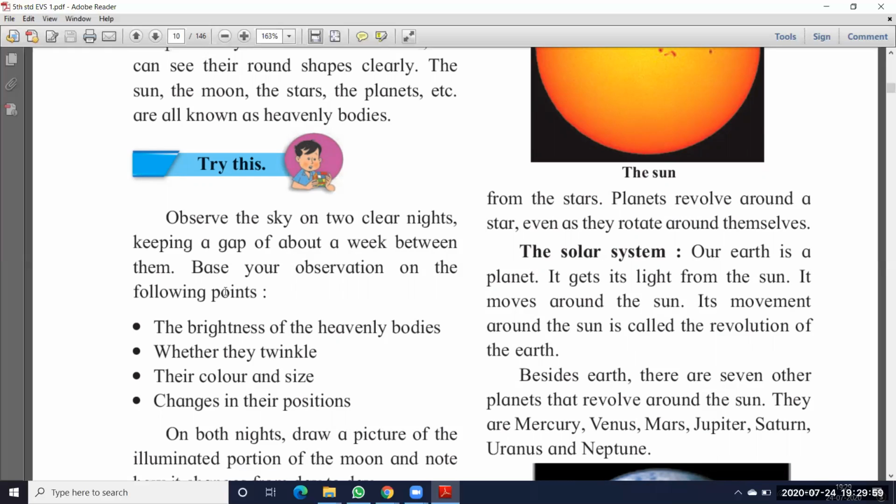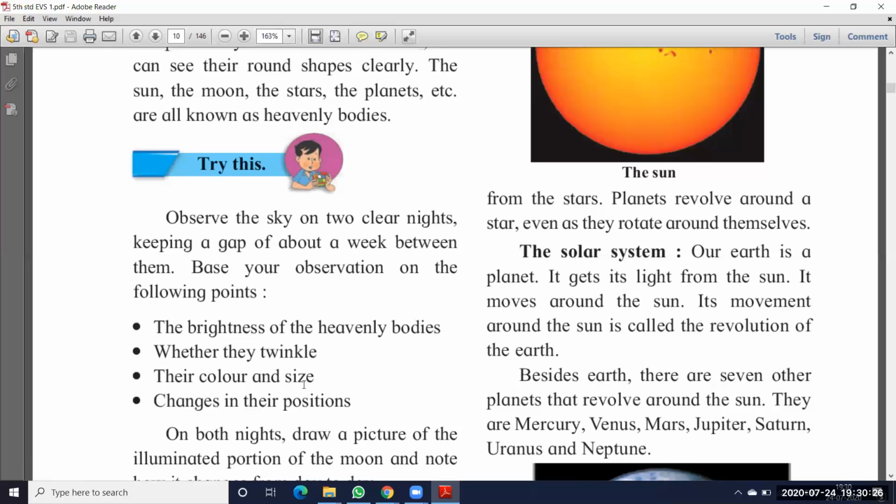So what difference will you get? You have to write those points. The brightness of the heavenly bodies: is there any difference in the brightness of the moon on the first night as well as the second night? If you have any differences, you have to write that. And whether they twinkle, that is, whether the stars are twinkling or not. And the color and size. What colors did you observe on those two nights?